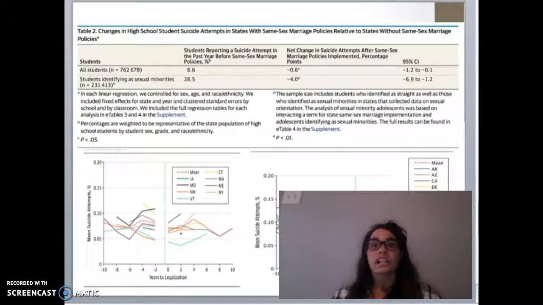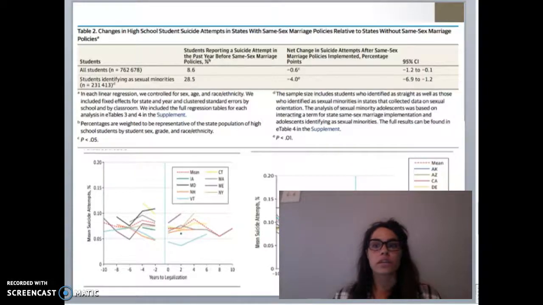The net change in high school students' reported suicide attempts after implementation of same-sex policies, like I said, against the states that didn't. Across all states before implementation of these policies, a weighted 8.6% of all high school students, and 28.5% of students who were sexual minorities, had reported one or more suicide attempts in the past year.